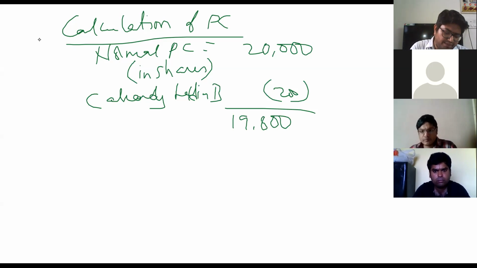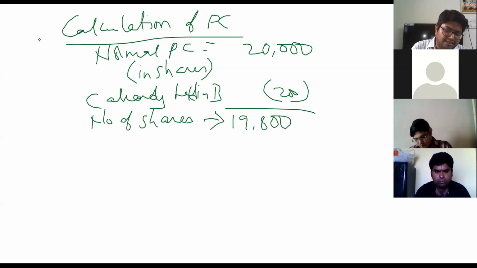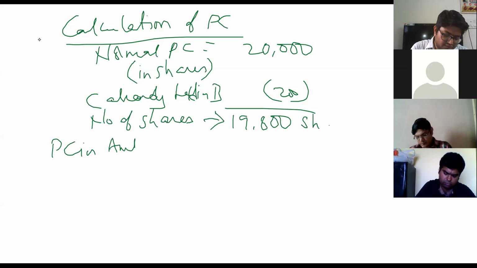So this is the number of shares. Number of shares PC is 19,800. Now PC in value, that is PC in amount, is equal to 19,800 into 100.